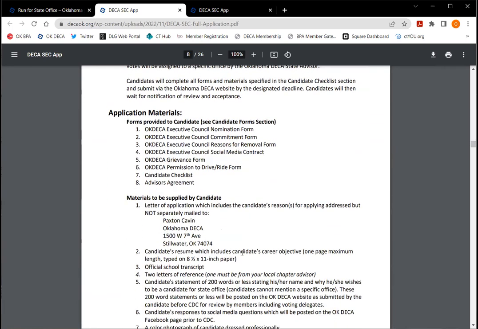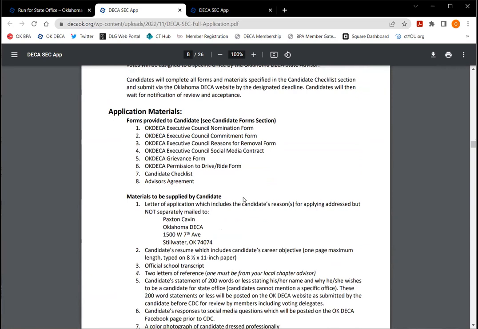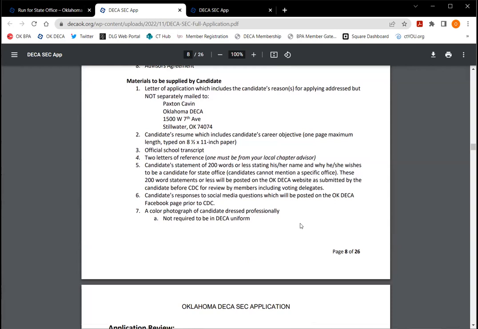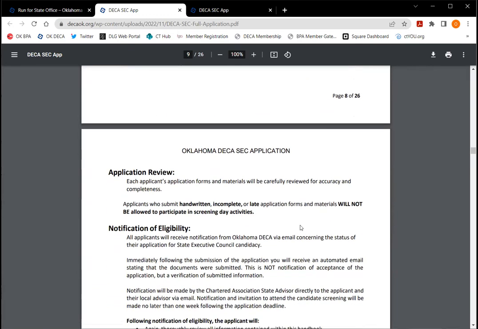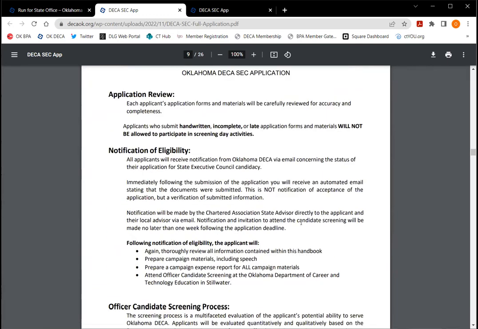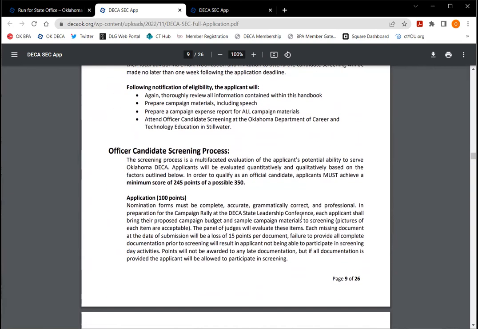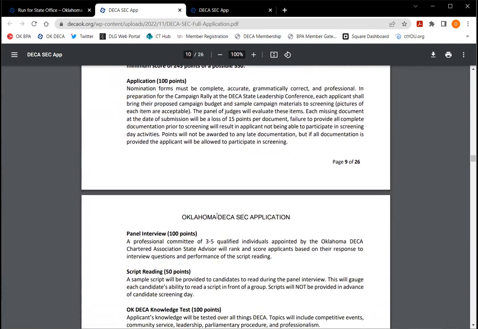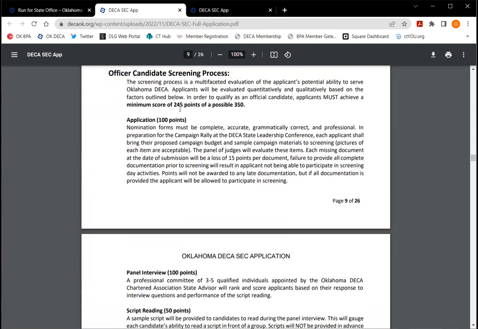Okay, this goes through the application process, what's included, things like that. Okay, no handwritten, incomplete, or late materials. Okay, it goes through the screening process. Your application is part of those points that you get. You must get a minimum of 245 out of the possible 350 points.